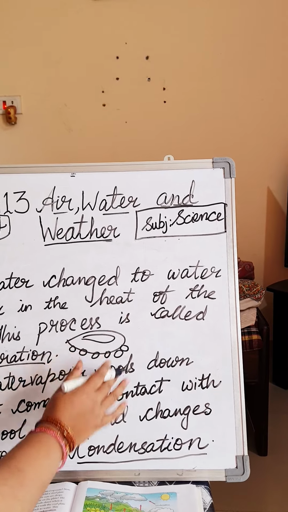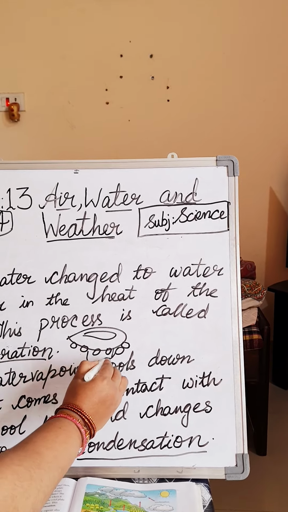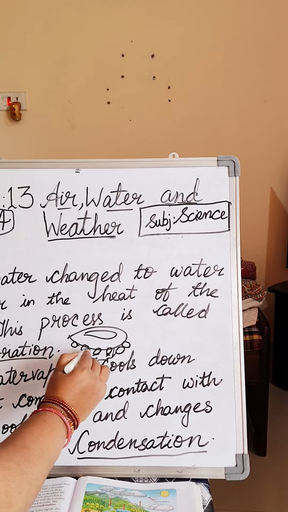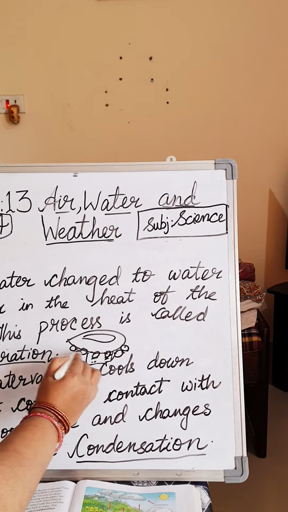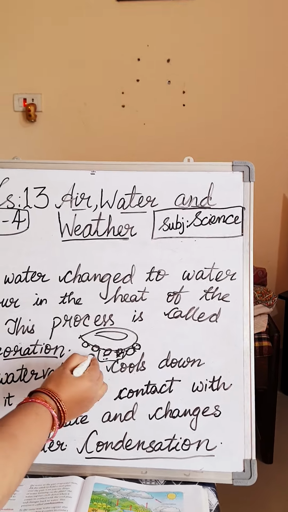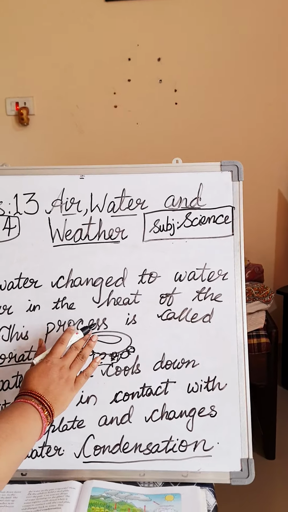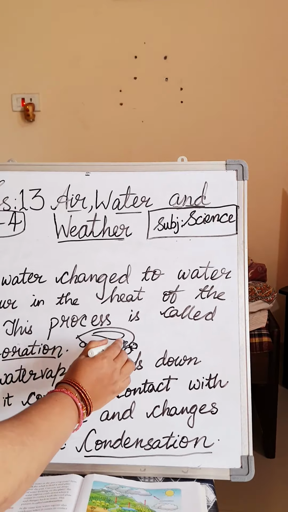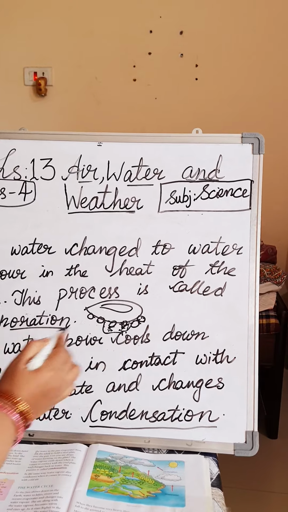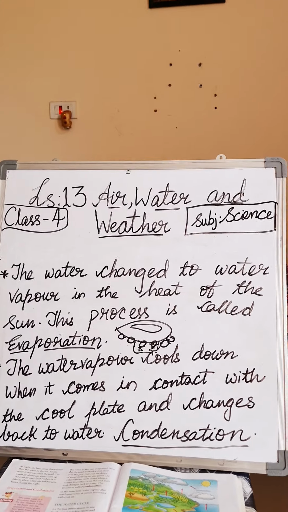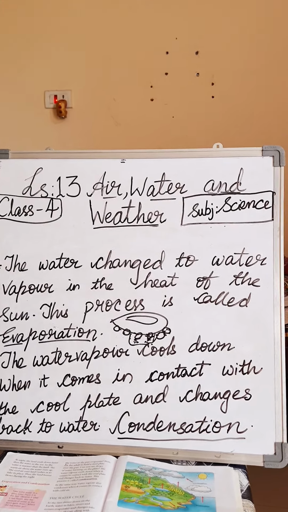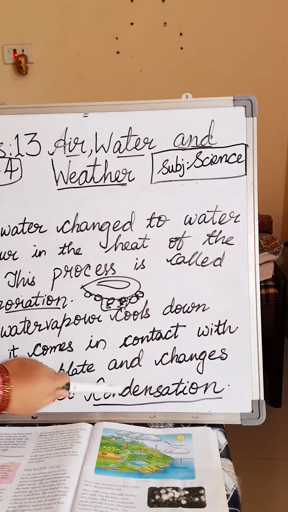When she is keeping a lid on the water while boiling, these water droplets are formed. When you keep the lid like that, this water will flow down into the kettle and again water will come back. So this process is called condensation.